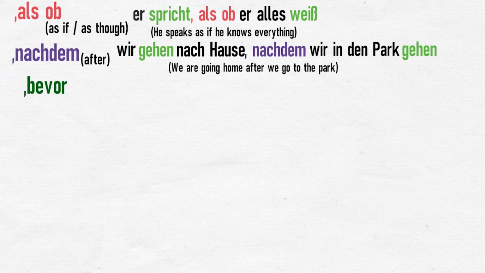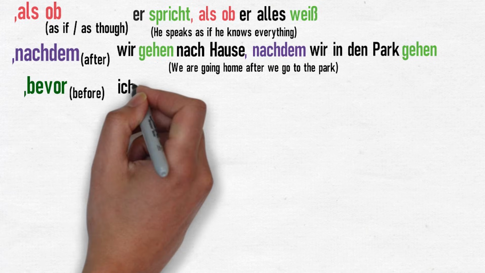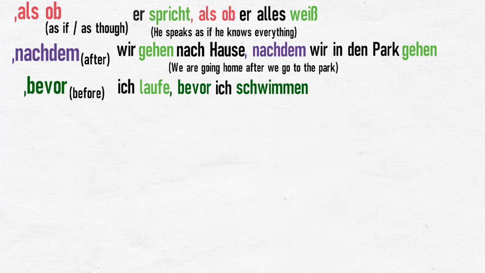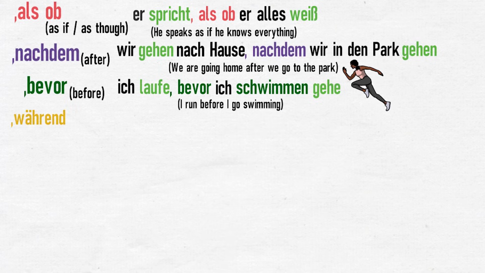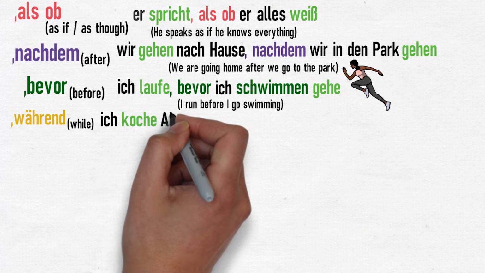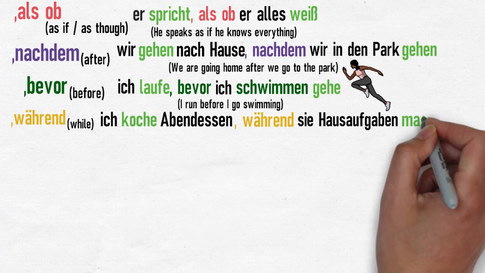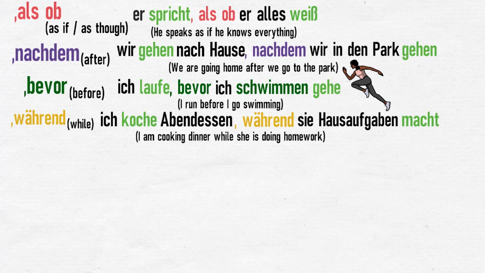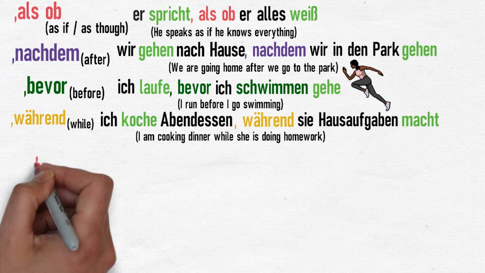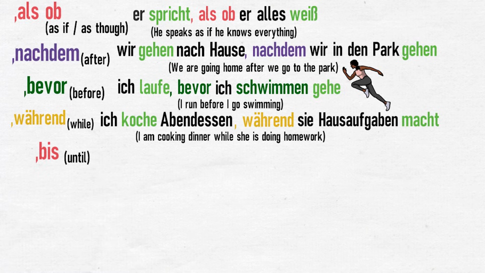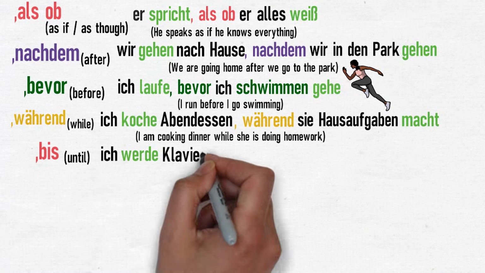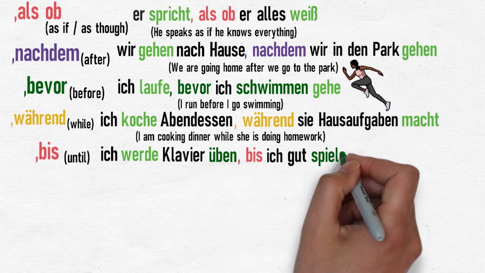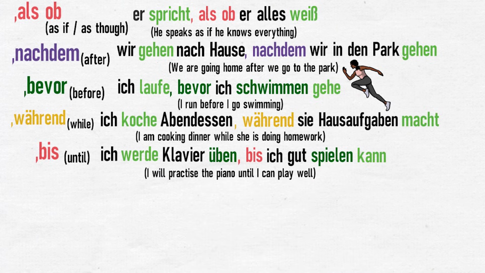Bevor, meaning before. For example, ich laufe, bevor ich schwimmen gehe. I run before I go swimming. Während, meaning while. For example, ich koche Abendessen, während sie Hausaufgaben macht. I am cooking dinner while she is doing homework. Bis, meaning until. For example, ich werde Klavier üben, bis ich gut spielen kann. I will practice the piano until I can play well.